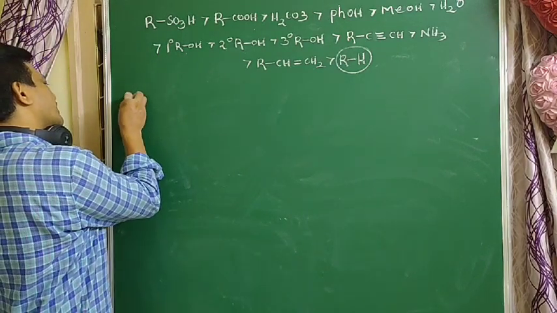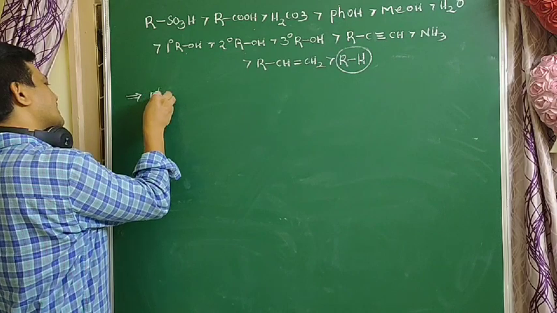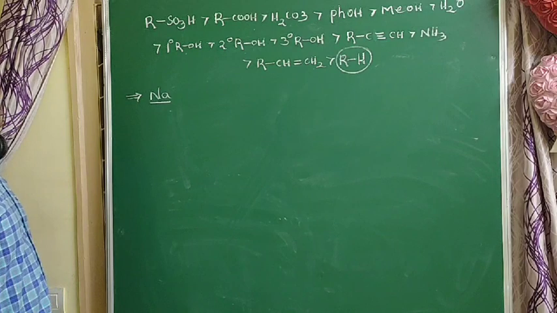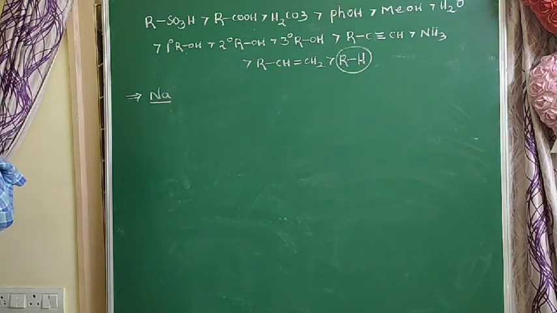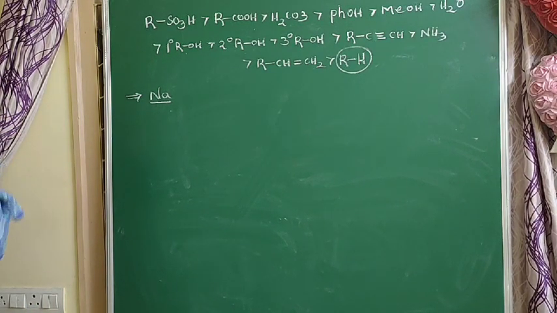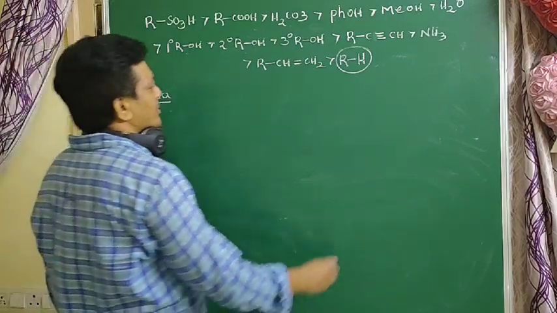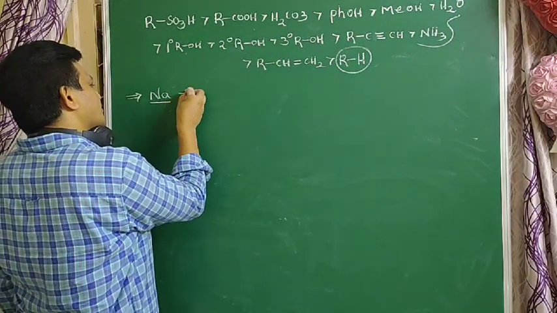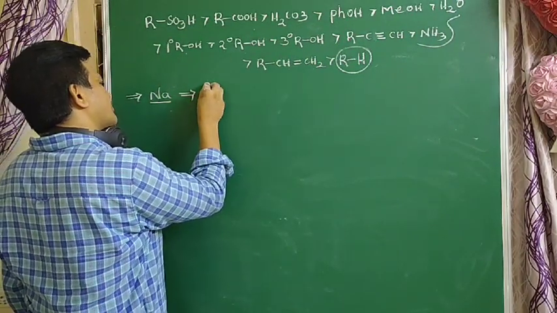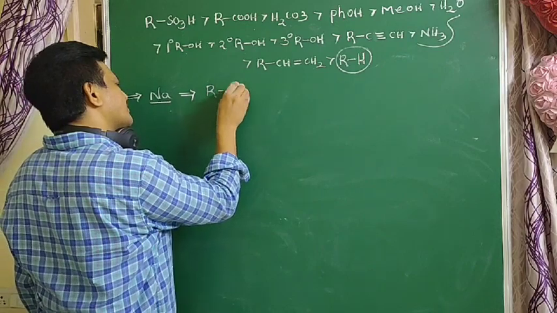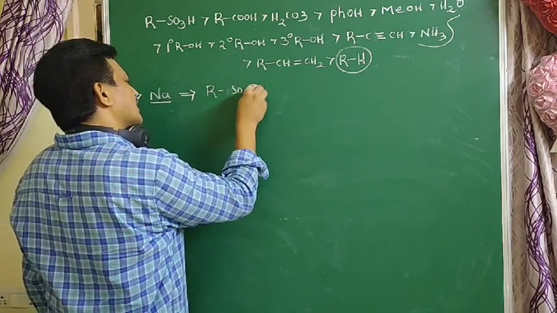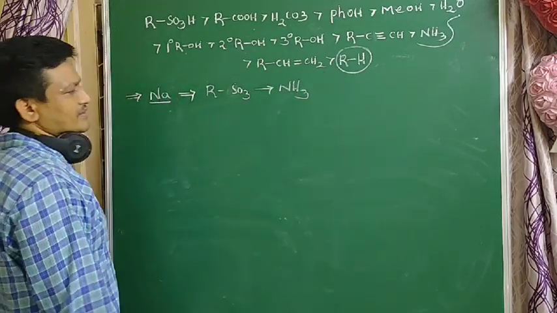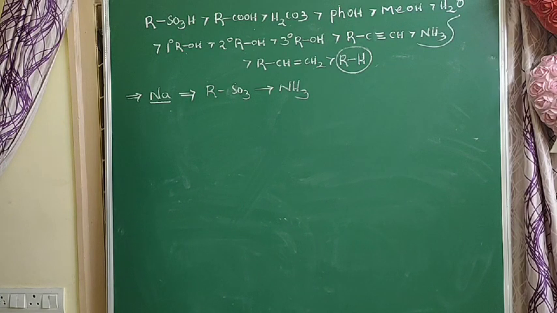So here an important logic is there. For metals, one simple logic: which compounds react with metals or not. Up to liquid ammonia, all these compounds react. Sodium metal reacts with compounds from sulfonic acid to liquid ammonia, and all of them give H2 gas.